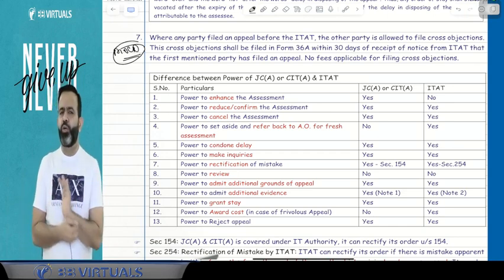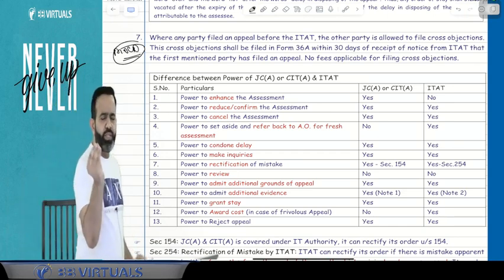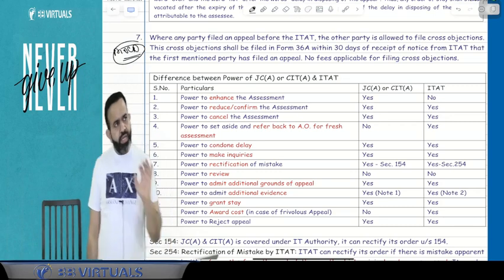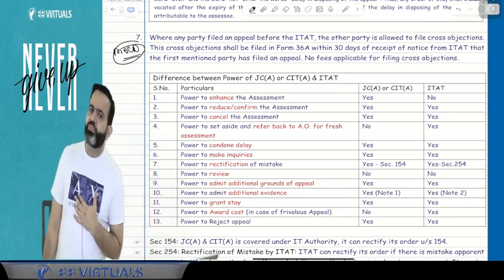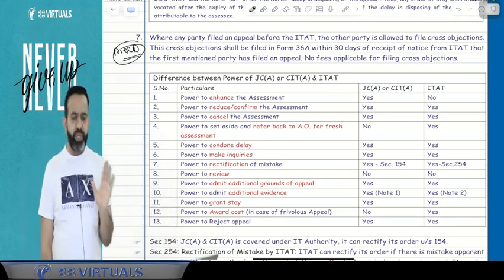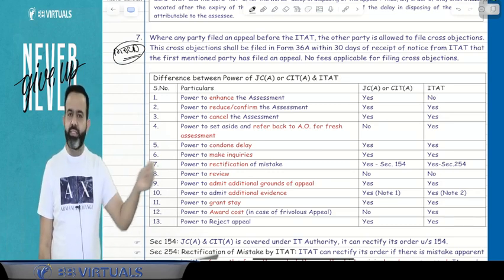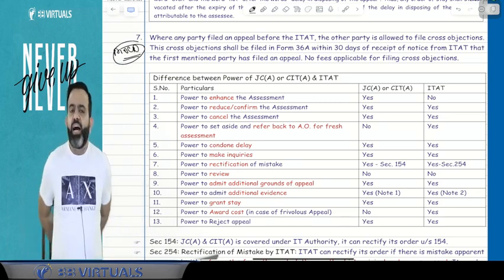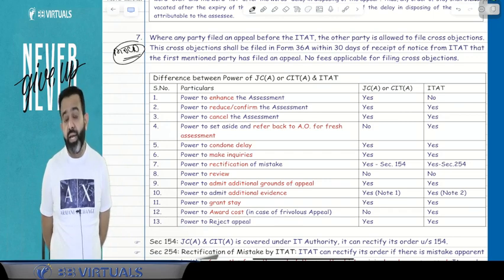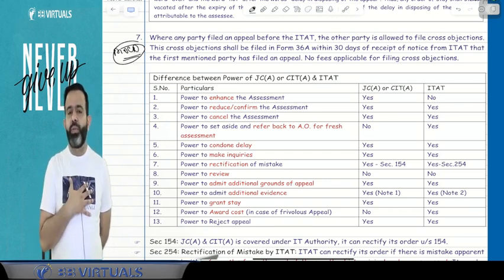I can explain what the memorandum of cross objection is with the help of one example. Suppose in my case, the CIT appeal has given a judgment, and I won the appeal before the CIT appeal.